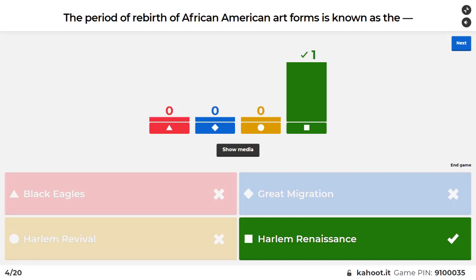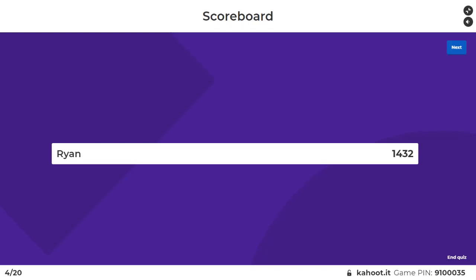But in this case, we see the poetry and the books and the literature and the music all growing from this Harlem Renaissance time period. And well, Renaissance sounds better than beginning. It does mean rebirth, so I guess it shows this rebirth of African American culture. All right, good job on that.